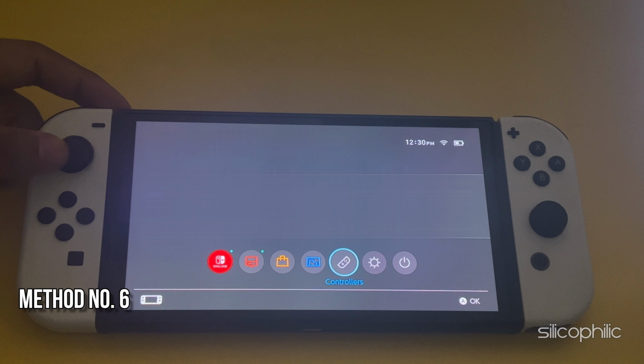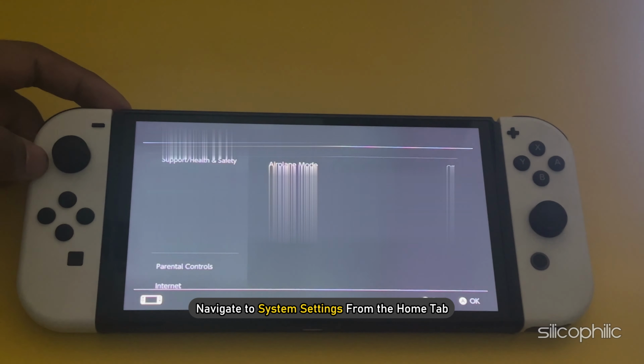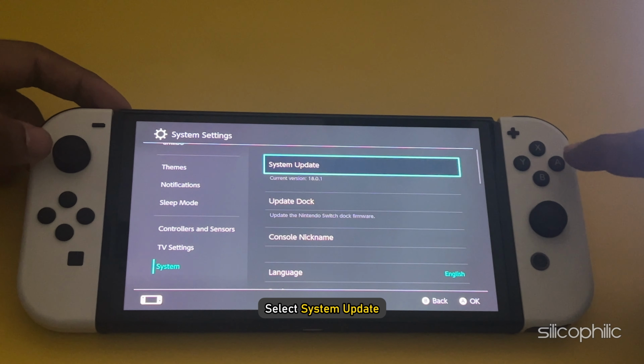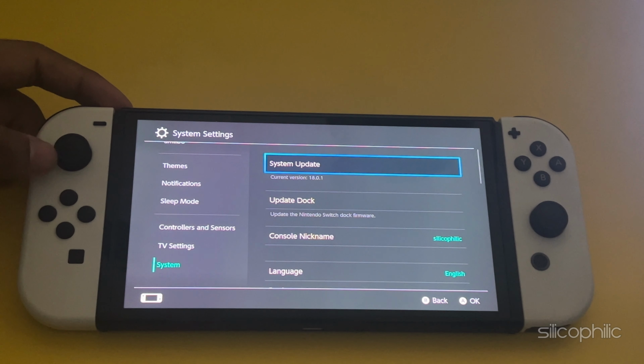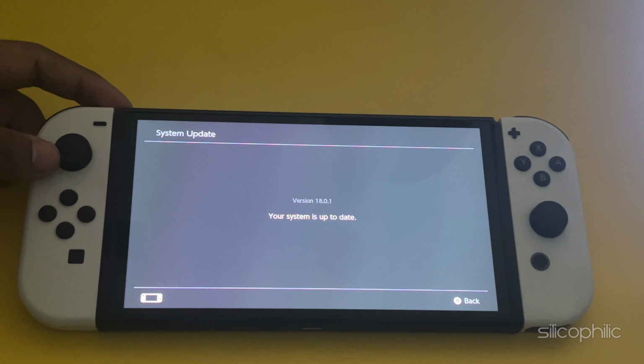Method 6. Update the Switch. Ensure your console has the latest system update. Navigate to System Settings from the Home tab. Select the system. Next, select System Update. Once the update is complete, check if the issue is fixed.